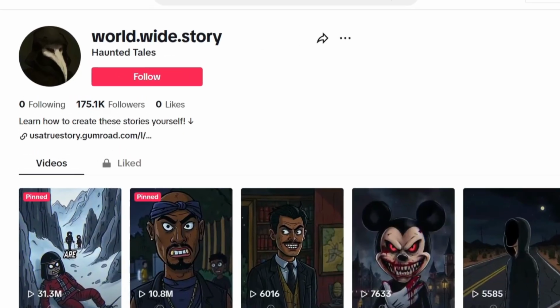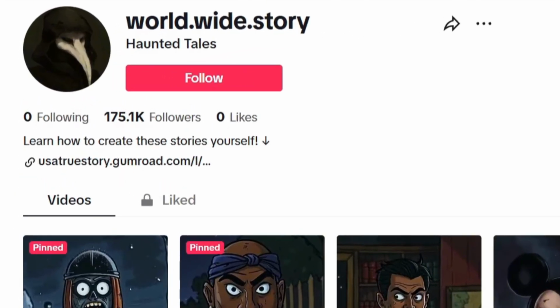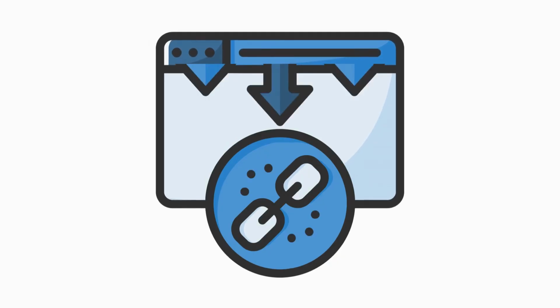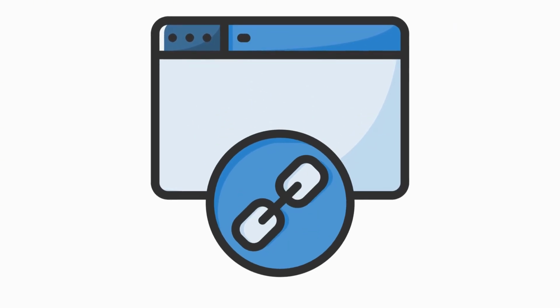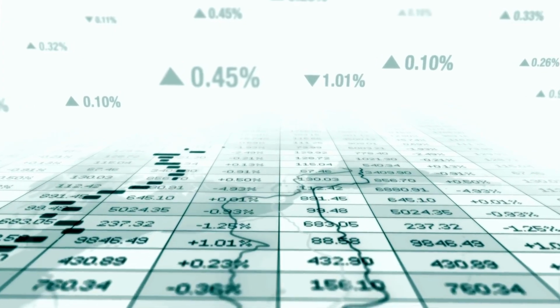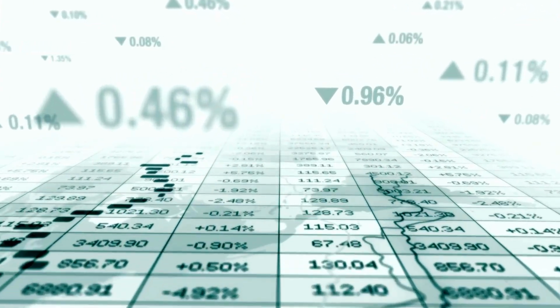Then put the link to your page in your TikTok bio or YouTube profile. Every person who clicks the link in your bio will be redirected to this page to buy your digital product, and then you'll start getting sales. But you must mention this in your videos.